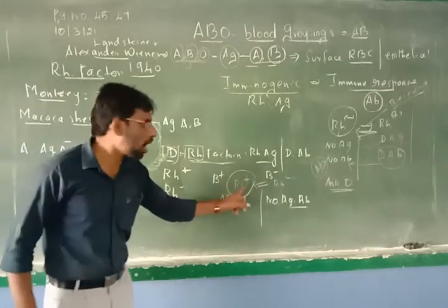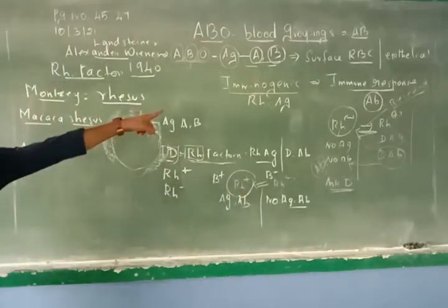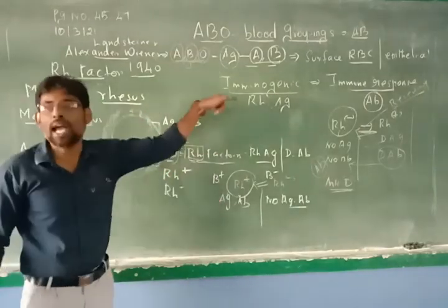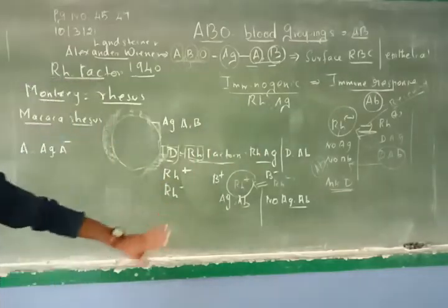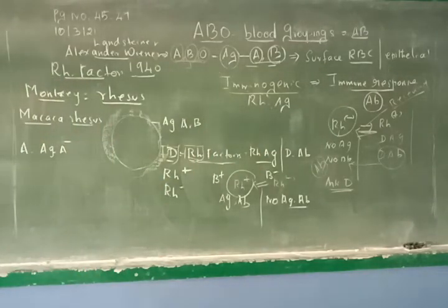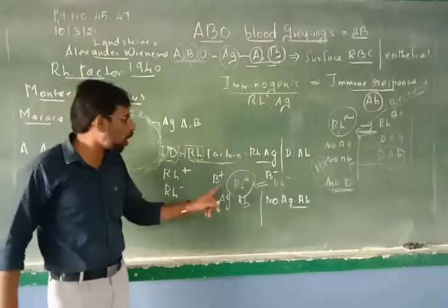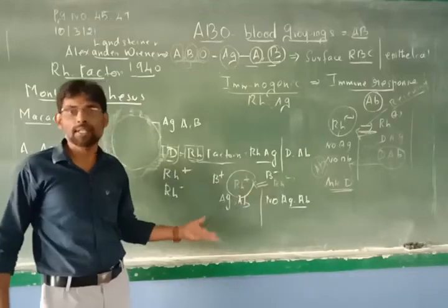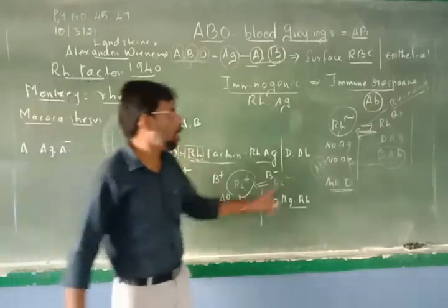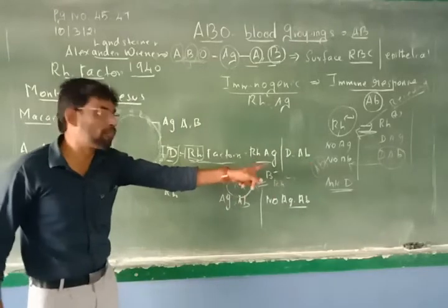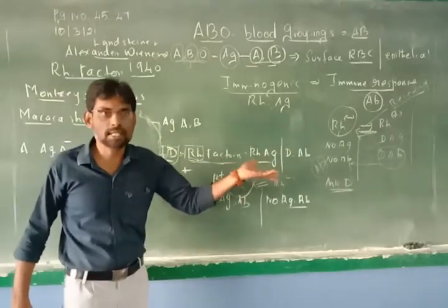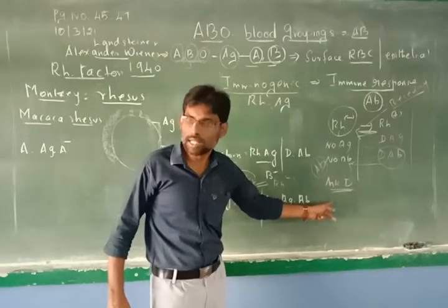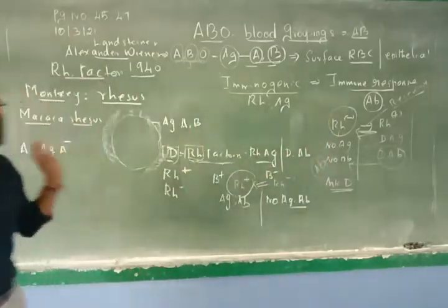Understand? Because Rh, as I told you in the beginning, is an immunogen. Rh positive means antigen will be there, antibody will also be there. Negative means no antigen, no antibody. So you need not worry at all. So when an Rh positive person receives the blood from negative, there is no effect. But when Rh negative receives the blood from Rh positive, it is a problem because anti-D will be generated. Is that clear?